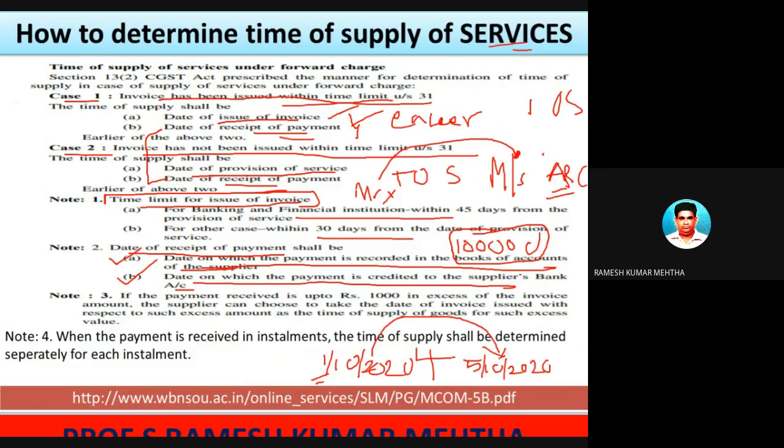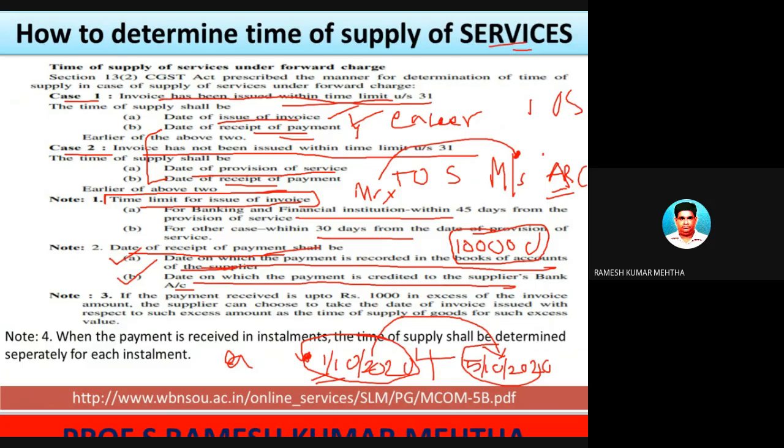So he has already entered in the books of account the date of receipt of the payment as 1/10/2020. But the bank account is being credited on 5/10/2020. So in this case, which should be taken, this or this? It is clearly mentioned here: the date of receipt shall be the date on which the payment is recorded in the books of accounts of the receiver, or the date on which the payment is credited to the supplier's bank account, whichever is earlier. So in this case, this will be considered.